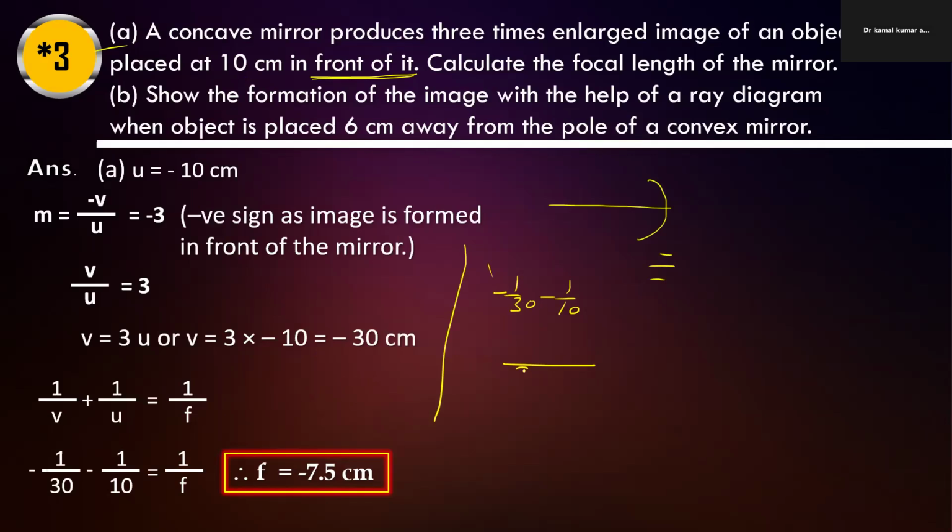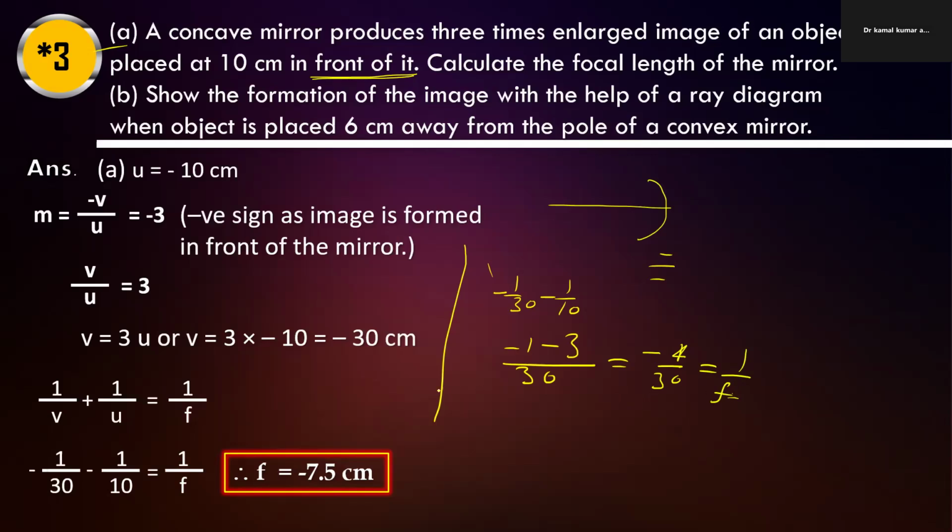If we take LCM 30, it will be -1, and this will be 3 times. So what will be the answer? It will be -4/30 equals 1 by f.